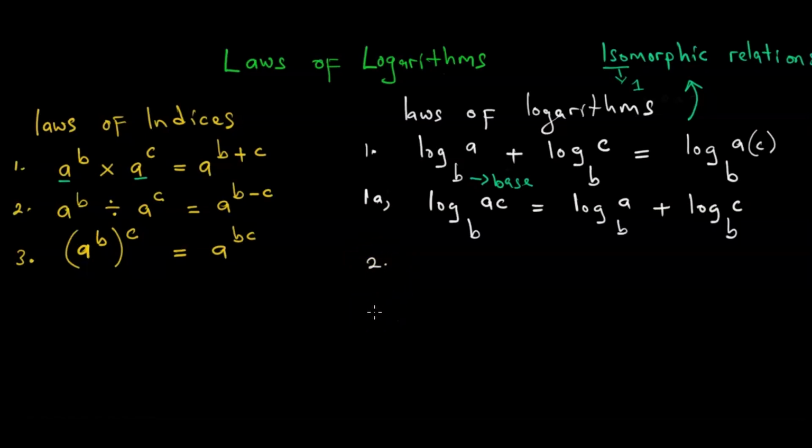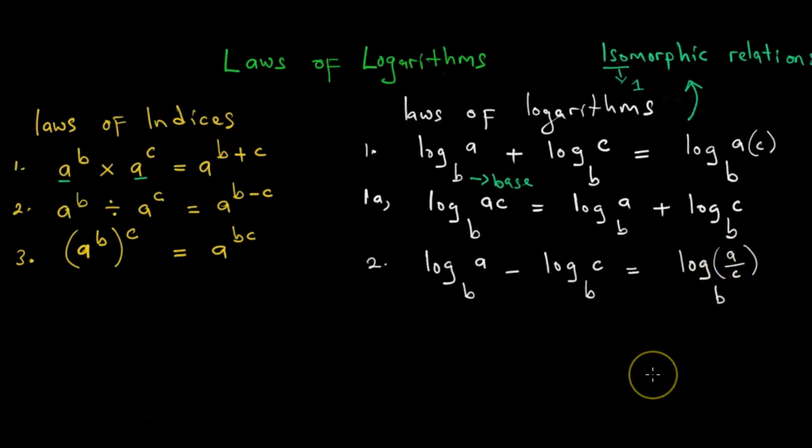Our question is, what happens when we have logarithms subtracting. Saka ngatiti tina log a base b subtracting log c base b. This will be equal to the log of a over c, or a dividing c base b.